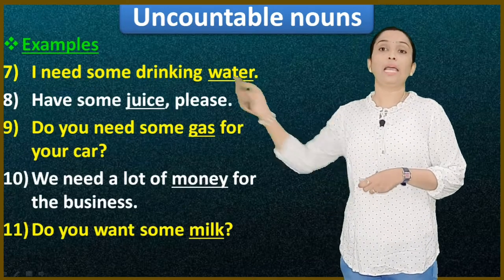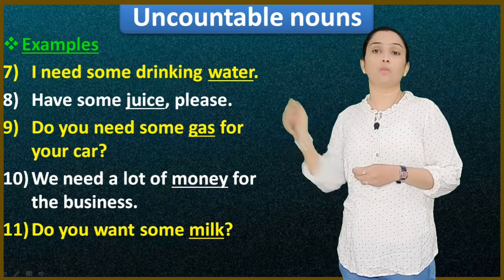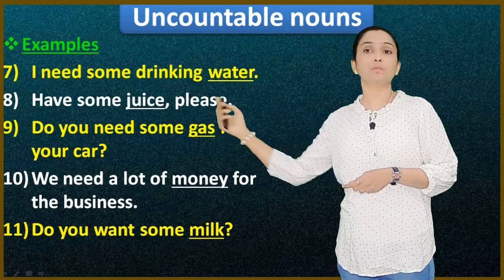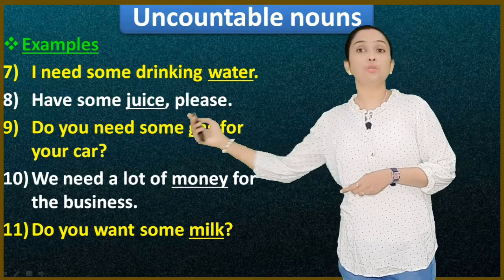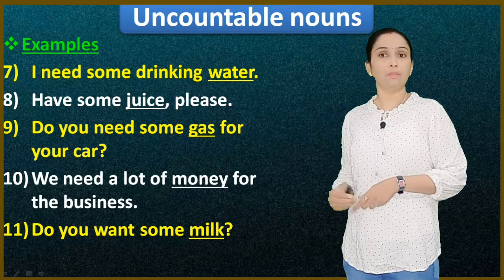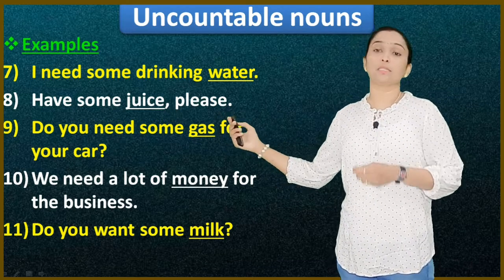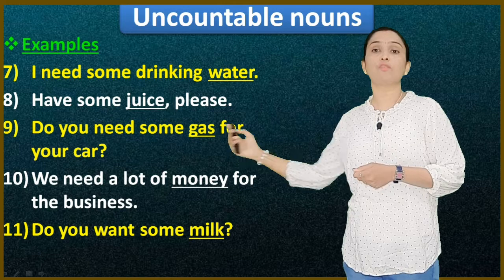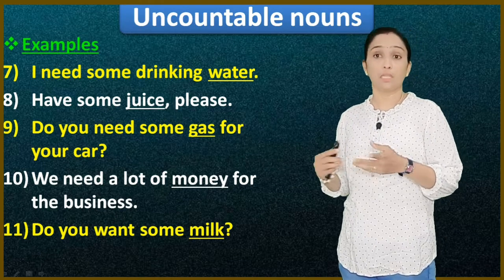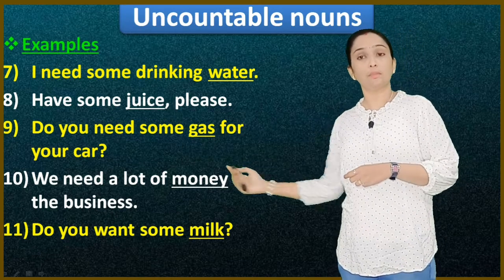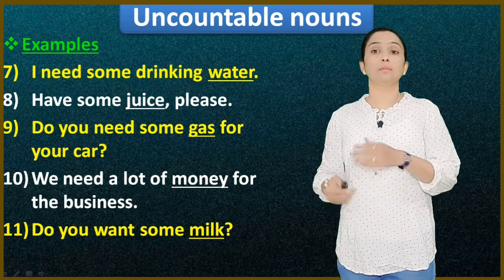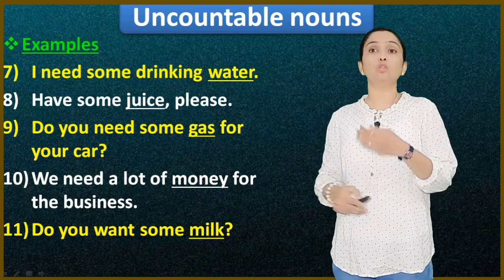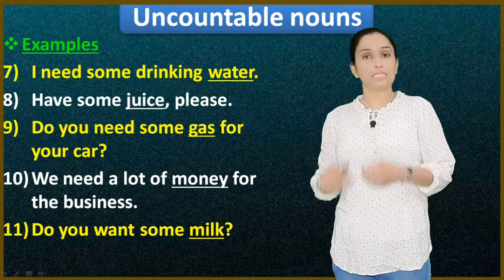Next example, I need some drinking water. Some, water is uncountable. Have some juice please. Do you need some gas for your car? Gas is uncountable. We need a lot of money for the business. Money is uncountable. Do you want some milk? Milk is uncountable. Means you will get a clear idea how to use these uncountables in sentences.